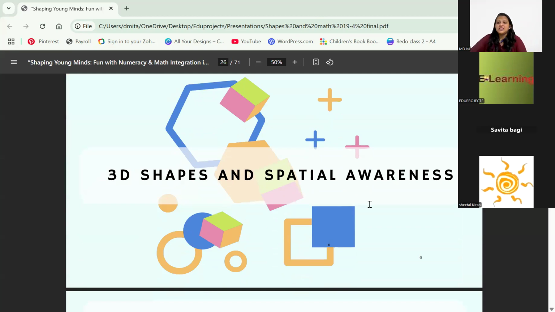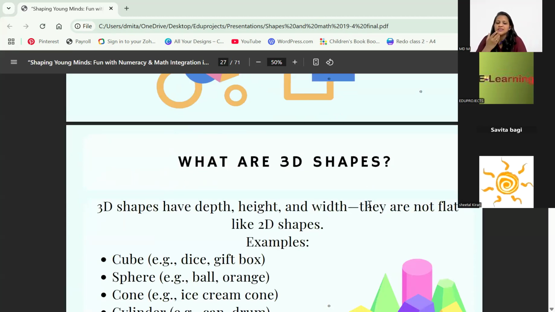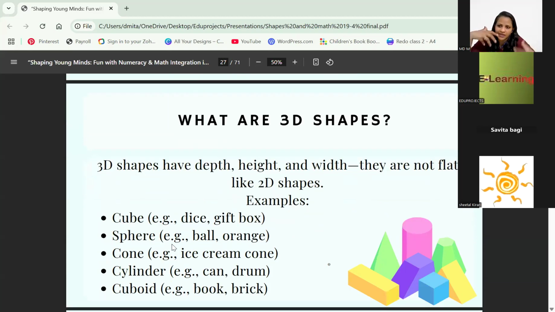Let's go to 3D shapes and spatial awareness. What is spatial awareness now? I'll just start off. First, we'll do 3D shapes. Now 3D shapes basically have depth, height and width. The objects around us, they all are 3D shapes. Anything that you see around you, they are not flat. Like 2D shapes, you see only 2 dimensions; in 3D you see 3 dimensions. So the 3D shapes that we typically teach the children here are cube, then sphere, cone, cylinder, and cuboid.